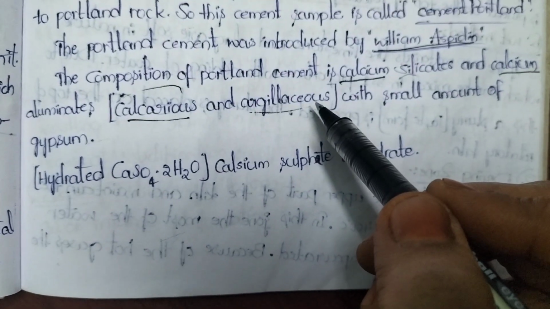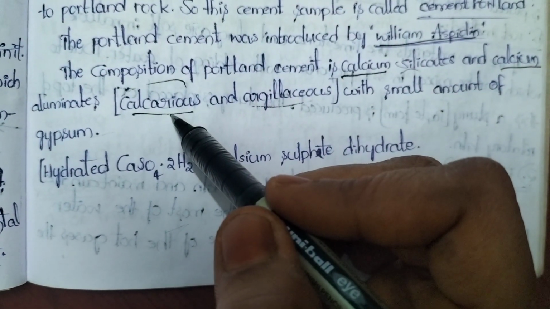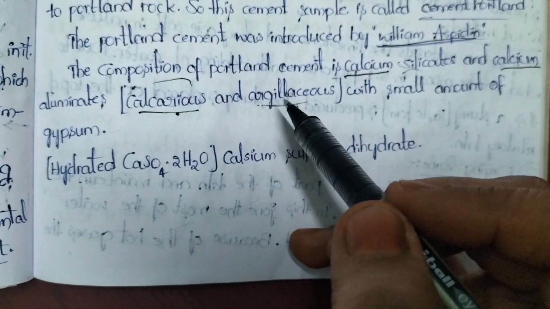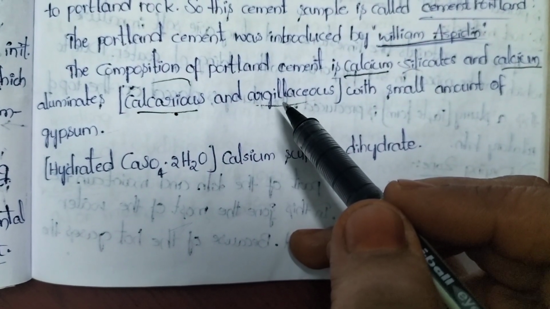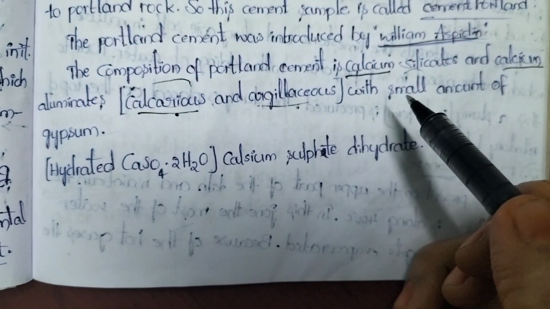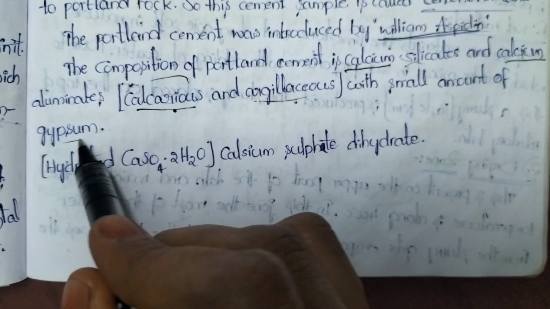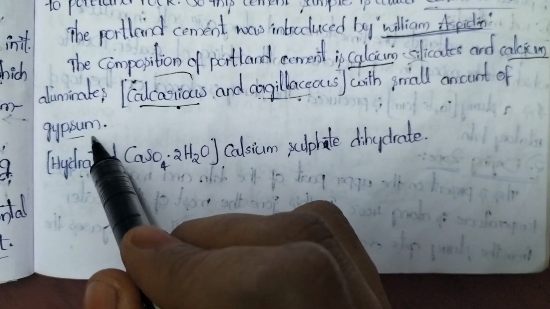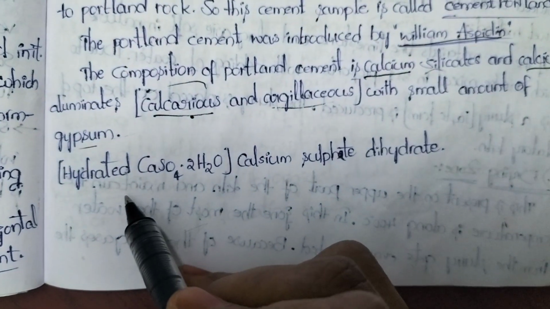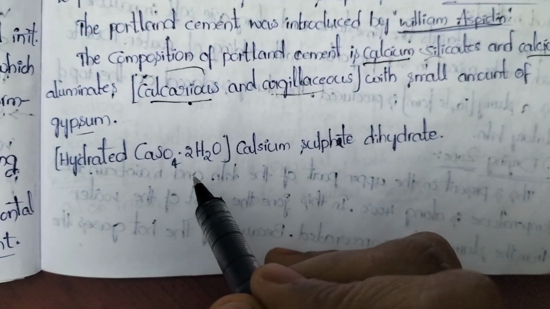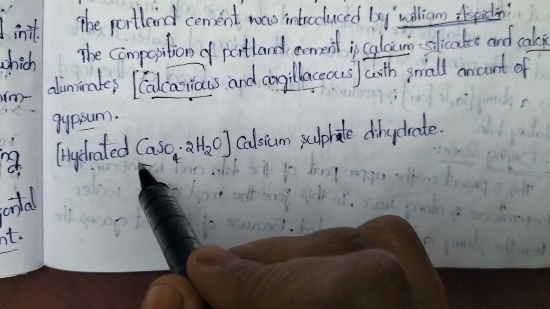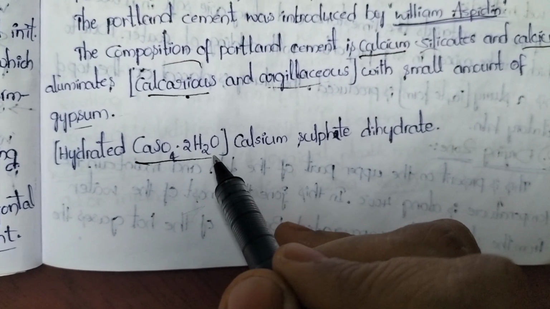So Portland cement is the mixture of what? Calcareous materials and argillaceous materials, which will give calcium, silicate and aluminate, with a small amount of gypsum. So along with calcareous and argillaceous materials, we have to add what? Gypsum. What is gypsum? Hydrated calcium sulfate is called gypsum. Its chemical formula is CaSO4·2H2O.